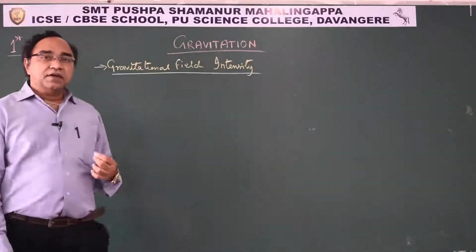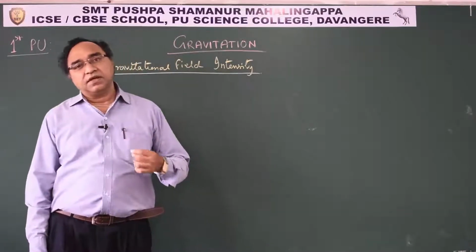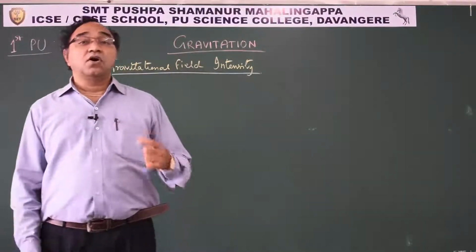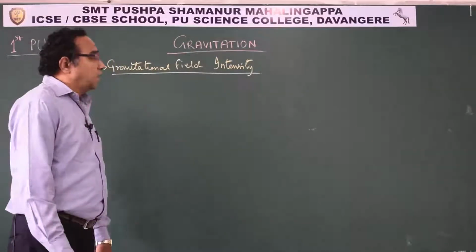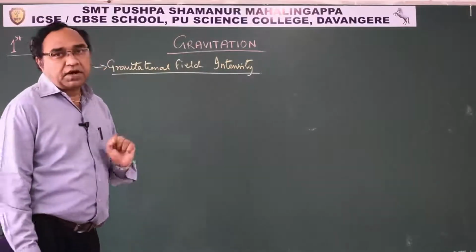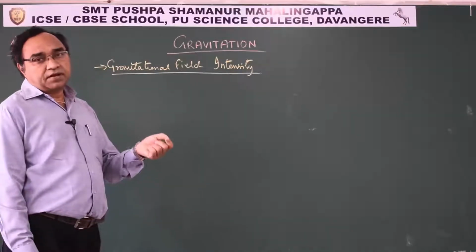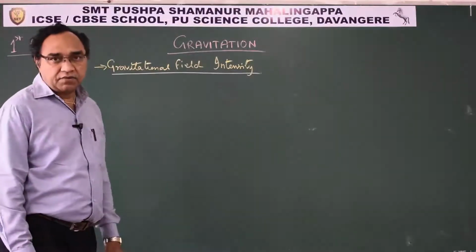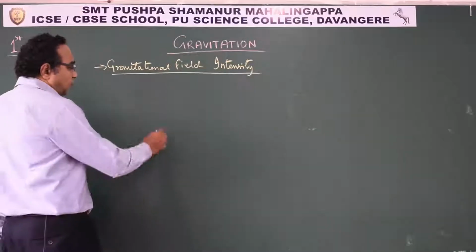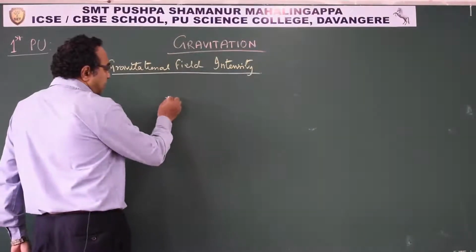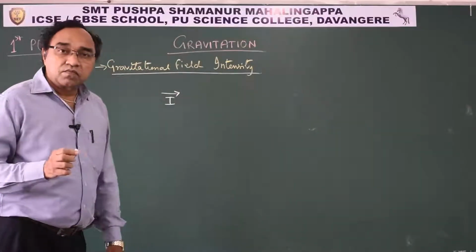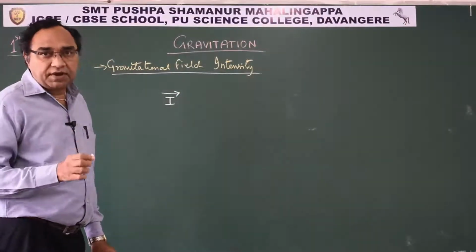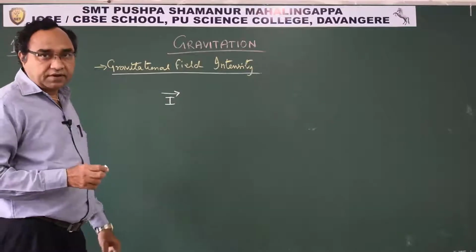So gravitational field intensity is the measure of the gravitational force on a unit mass when placed at a point in the gravitational field of mass M. Since it is defined as a force, it is a vector quantity.